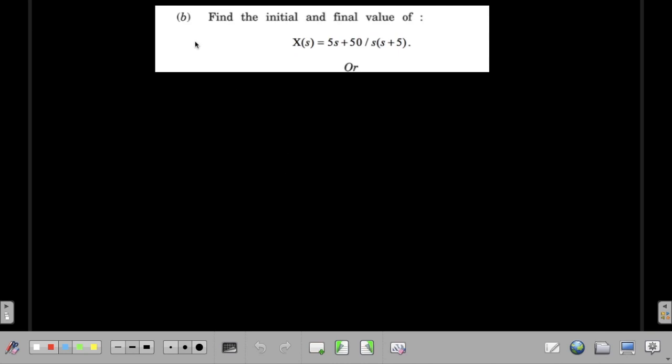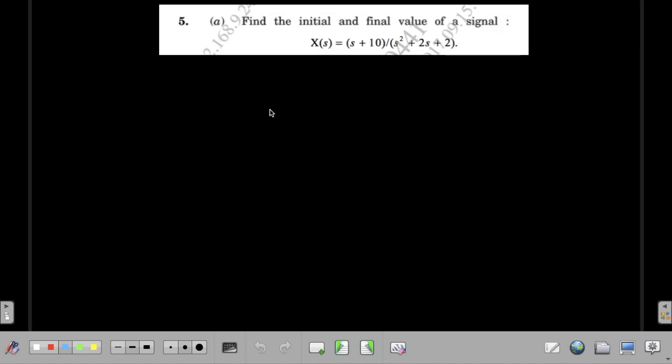So this is one of the questions that has been asked in University of Pune exam 2016. As you can see here, you have been given X of s and you have been asked to find out the value of small x of 0 and small x of infinity. This is what is called initial and final value. This is another exam which has been asked in 2017. You can see again you have been given capital X of s and you are asked to find out what will be the value of x of 0 and x of infinity.